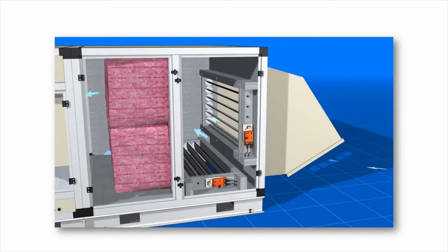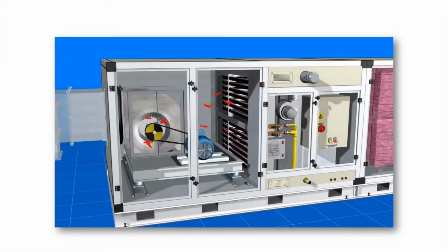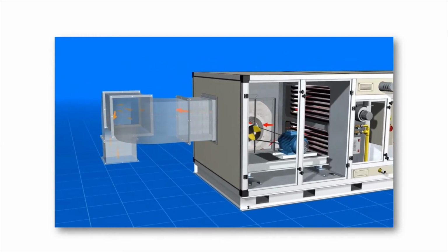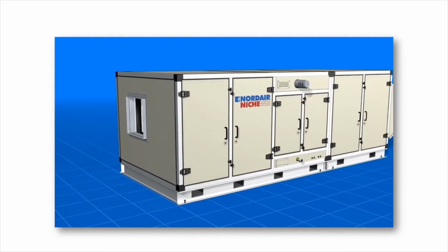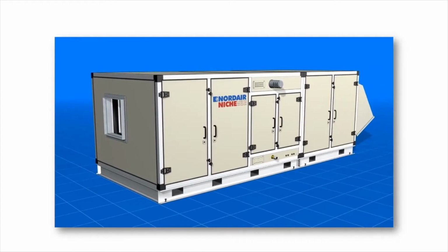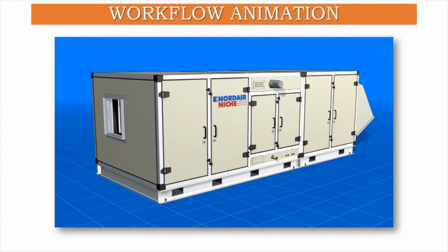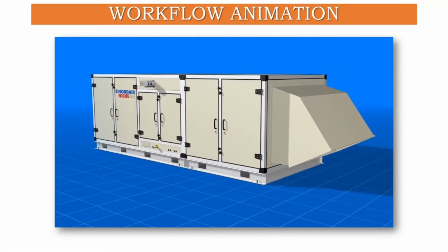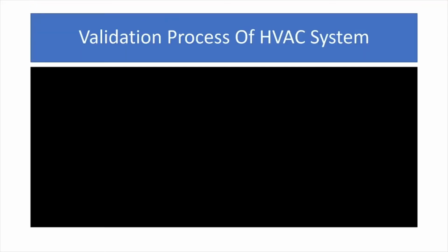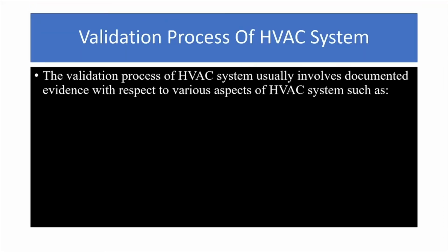Then there are dampers across the section and thermostats are put in, then pre-filters, the pink portion, then the motor is running to regulate the movement of air, and inside there is a coil which is causing the conditioning of the air. So now proceeding to the theoretical part, this was the workflow animation as I discussed. Maybe you all can get help from other videos as well, which are easier to understand through the animation workflow.